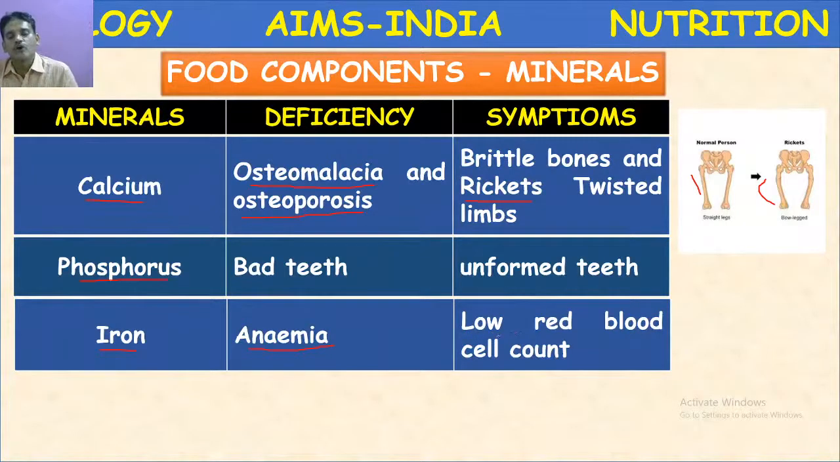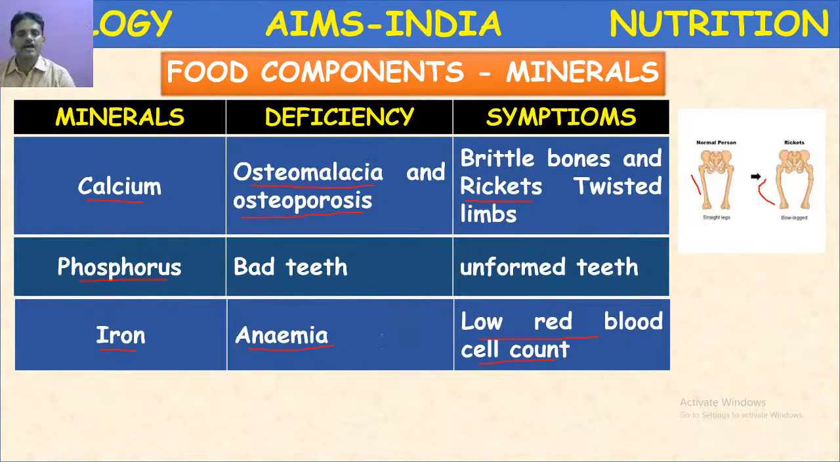Okay, so low RBC count is the main symptom of anemia. Anemia means weakness. When the RBC count is reduced, then automatically the functions of RBC are hampered, which means oxygen availability to the tissues is reduced, so energy may not be produced and the person becomes weak. Okay, this is the symptom of anemia.